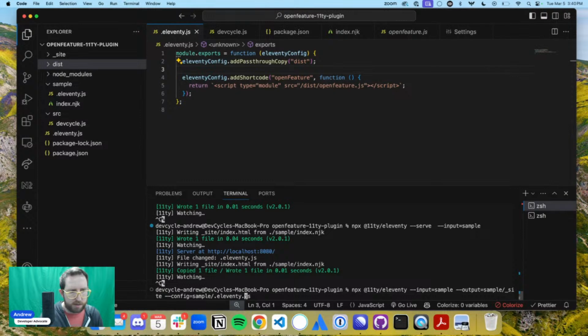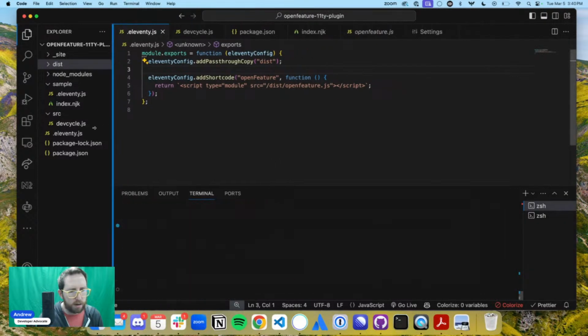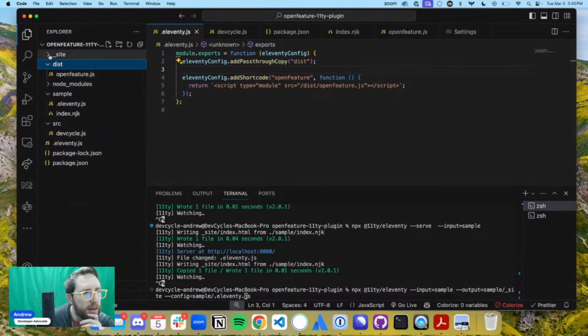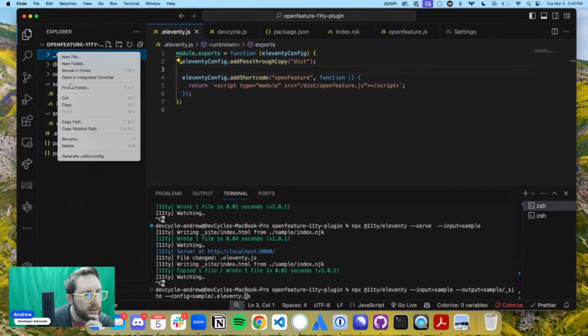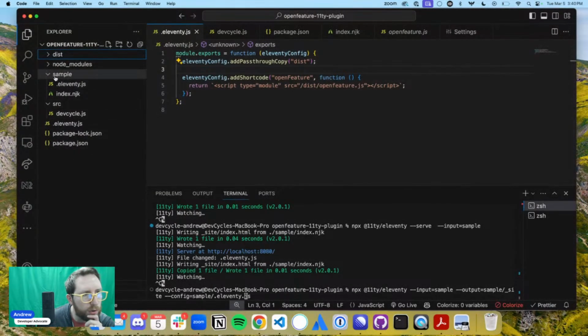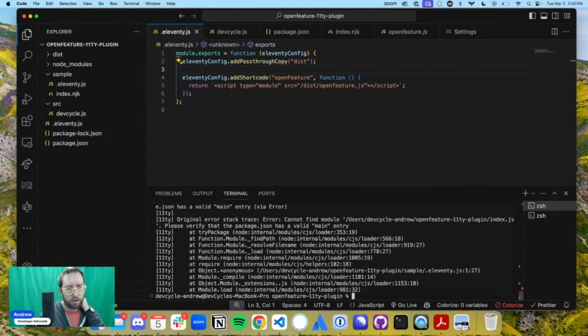So here you go. What we're basically running here is this script to do everything in the sample folder, because we don't actually want to do this. Let's delete that site folder because I don't want to be running it for Eleventy, because it will try and do that. I actually want to run it in this sample folder. So this should do everything in the sample folder.